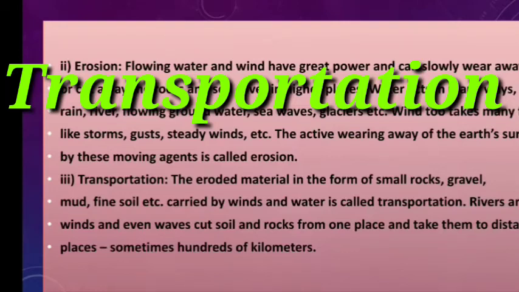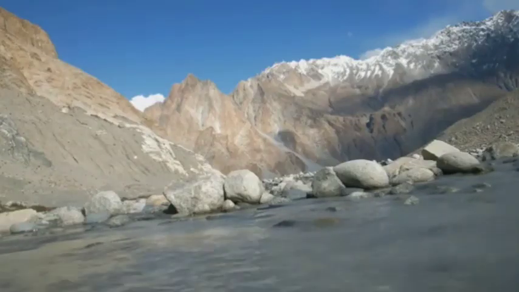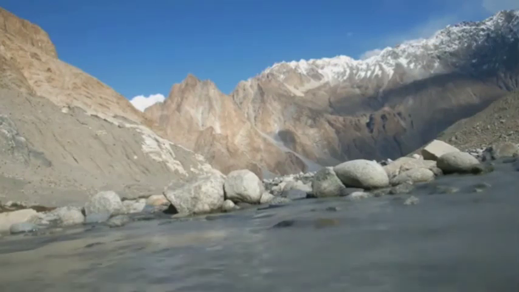This is called erosion. Or sometimes some lands are cut by fast flowing water. Damage to the roads, these are called erosion only.